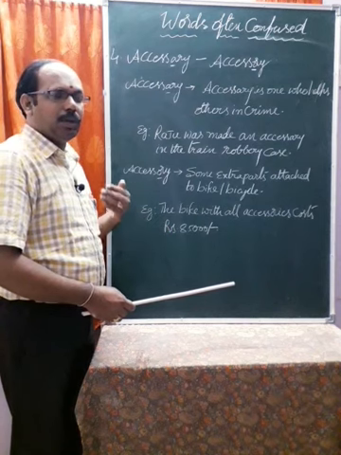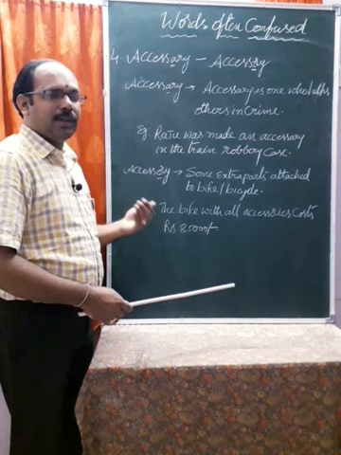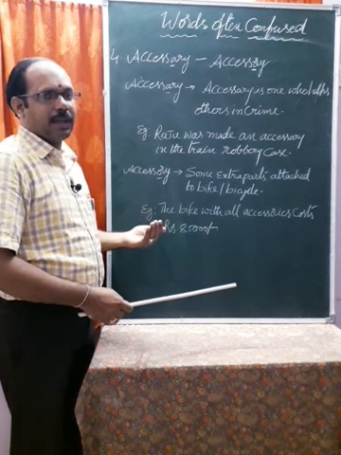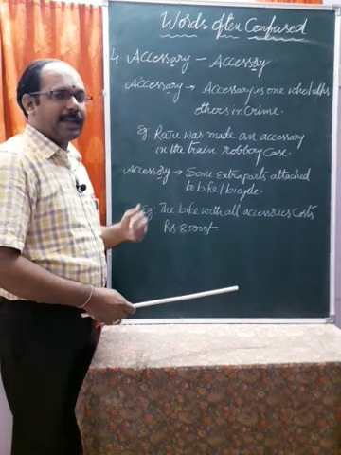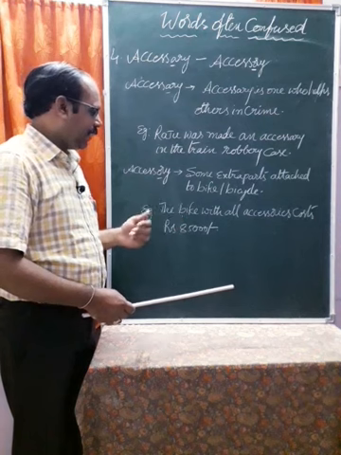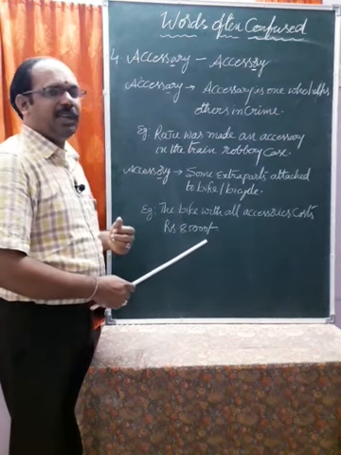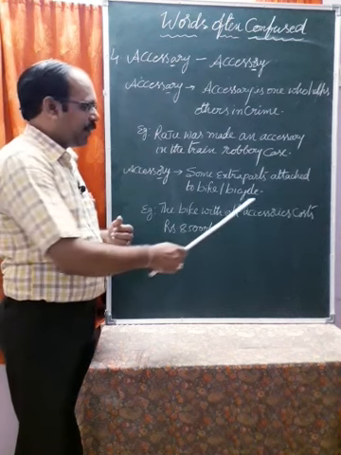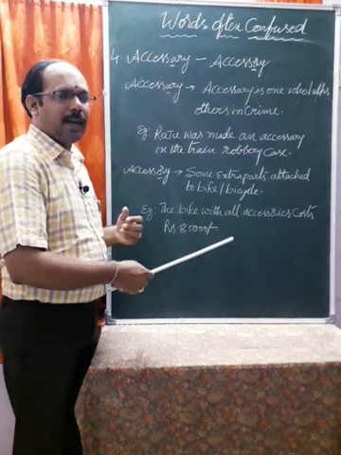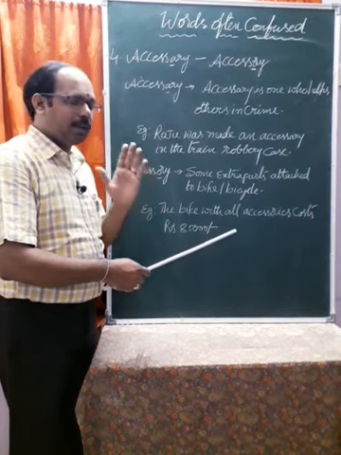If you want to buy a bike with accessories, it costs rupees 85,000, and without accessories only 80,000. We can avail it. See here, the bike with all accessories costs rupees 85,000. Accessories means some additional parts to a bike.